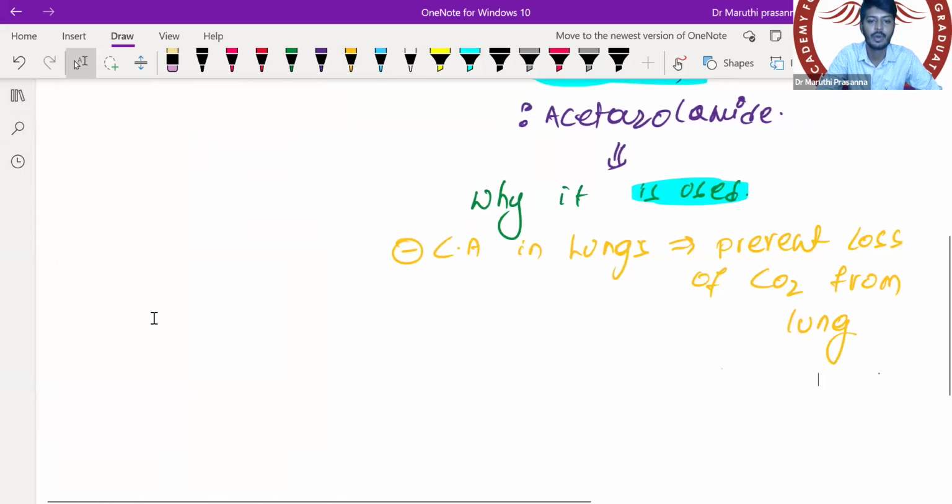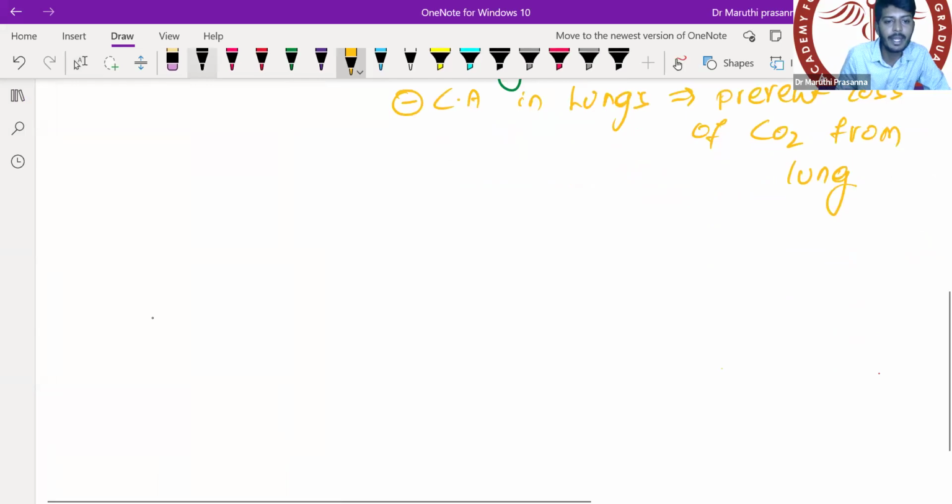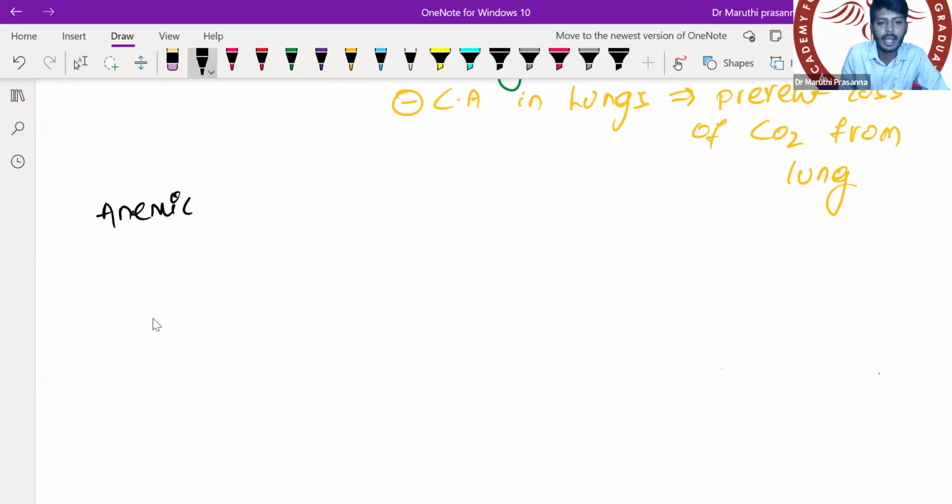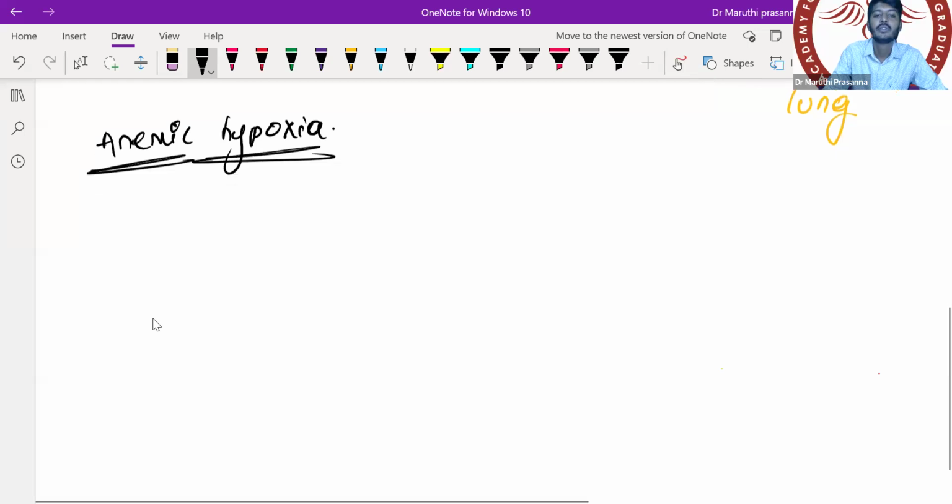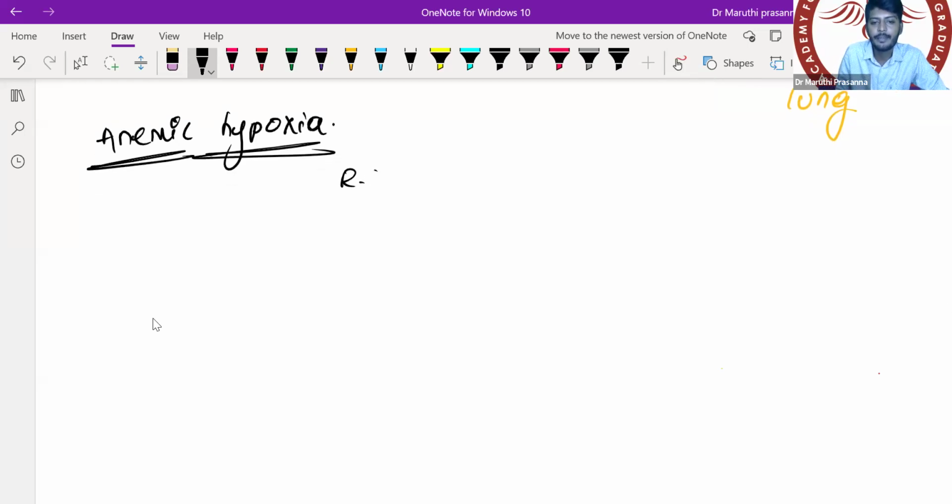Next type of hypoxia, what is that? Let's talk about anemic hypoxia. Now, anemic hypoxia, sir, very simple. So here, respiratory system normal. Partial pressure of oxygen normal. Everything is normal, but there is a decrease of free hemoglobin.